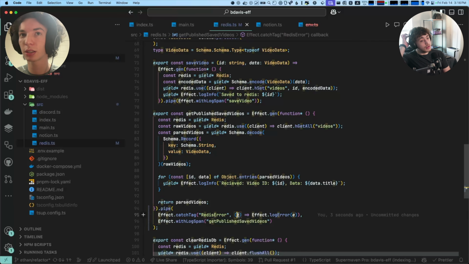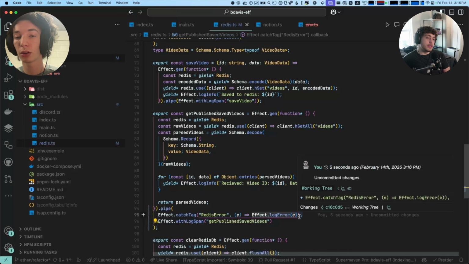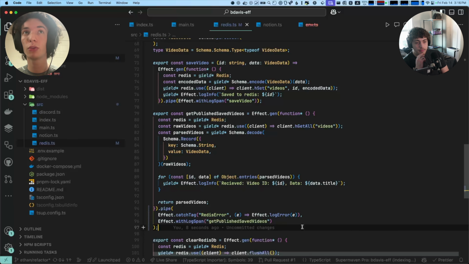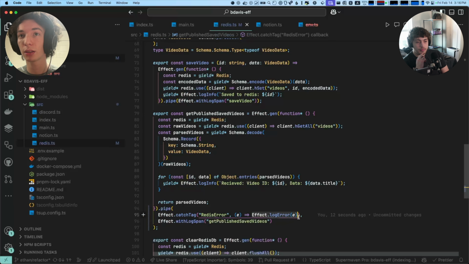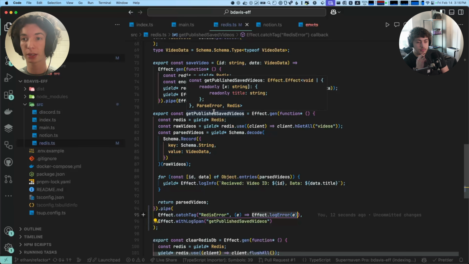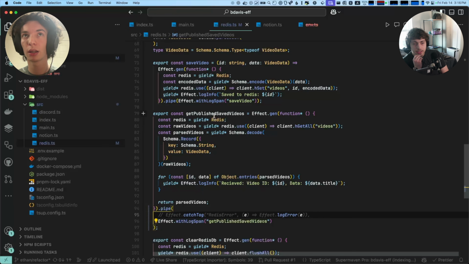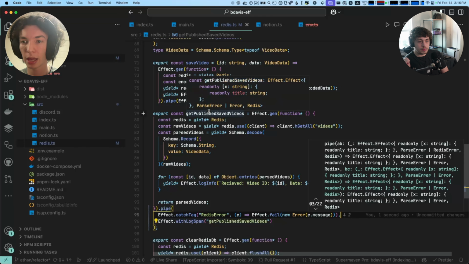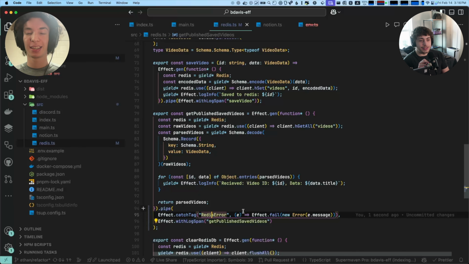It gives us the error, and then we can just choose to log it out. And then you do the same thing for the parser. Because we've handled this, it's removed from the type. If, let's say here, instead of logging the error, we fail with a new error object, then that error is what appears in the error type instead of the Redis error. Very, very cool.